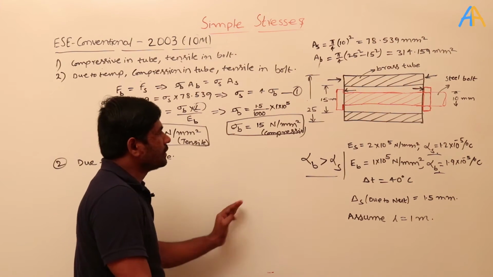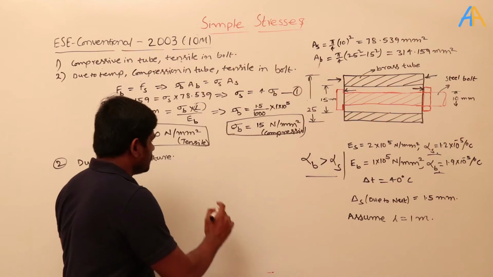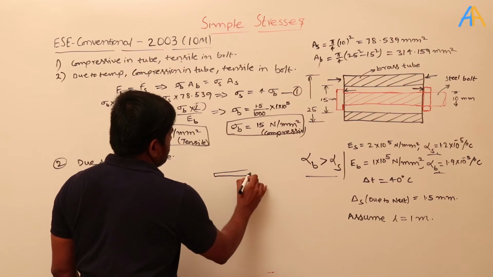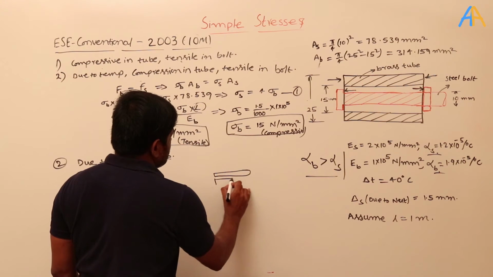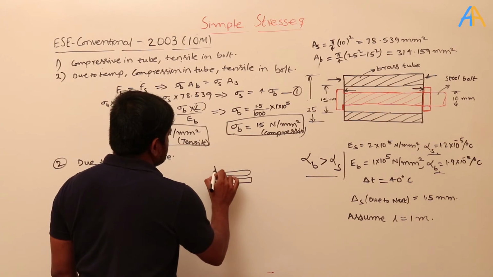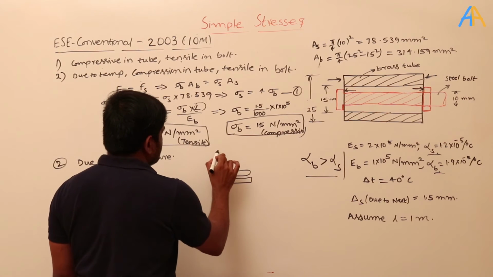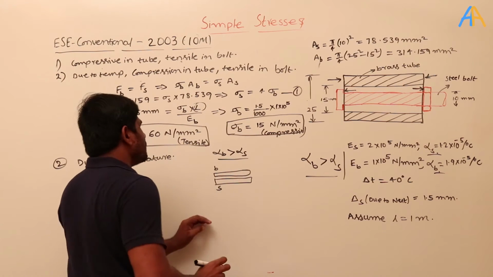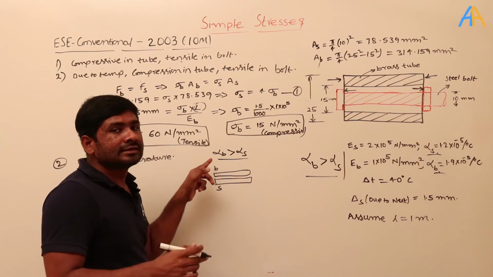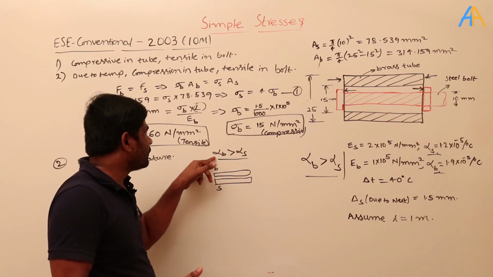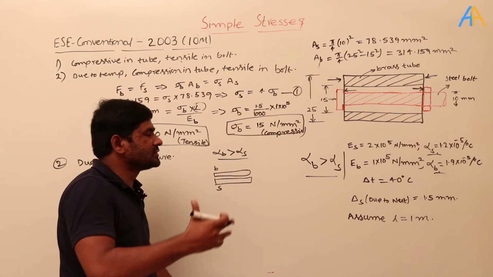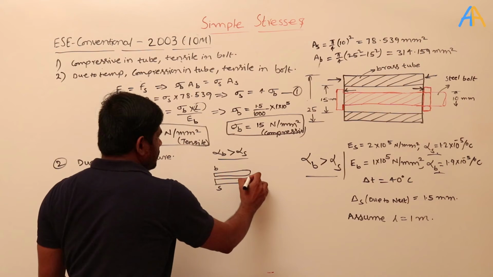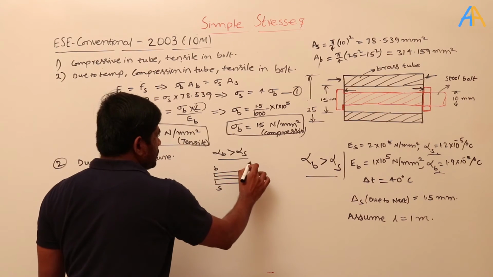Let's say this is the brass, and this is the steel, and here alpha B is greater than alpha S. What is the meaning of that? That means when you increase the temperature of the material, then the brass elongates more distance compared to the steel. Okay, so this is the original position O.